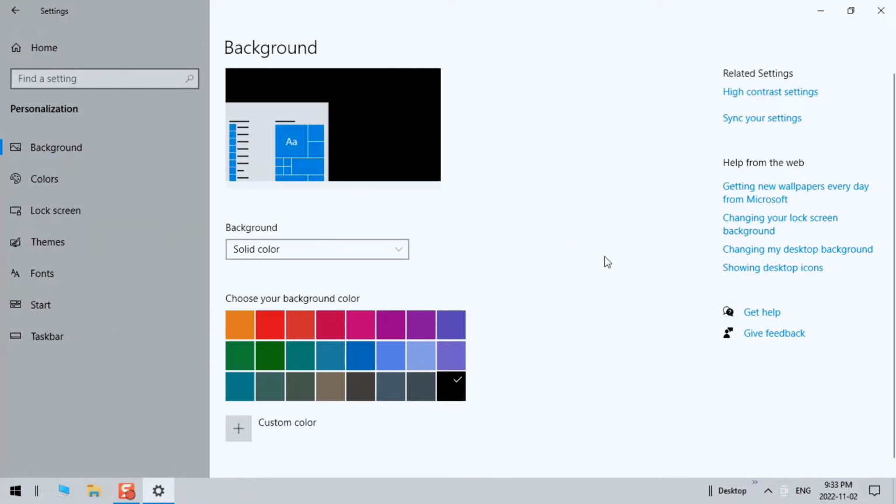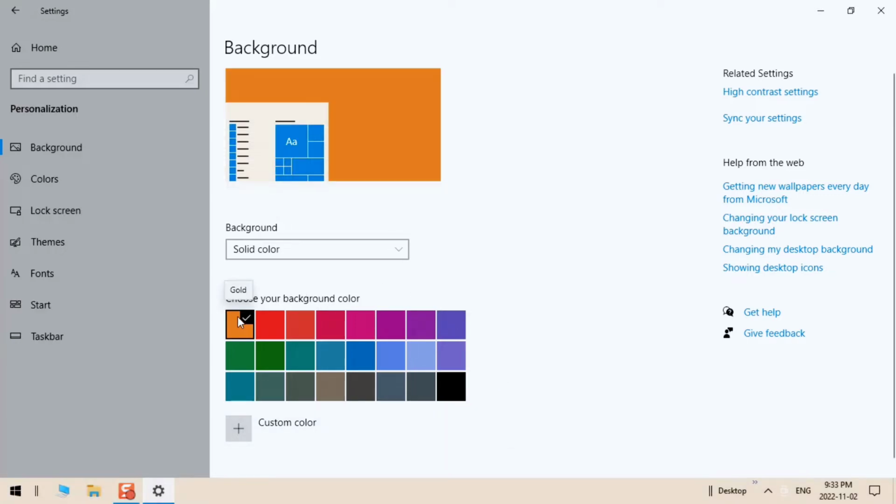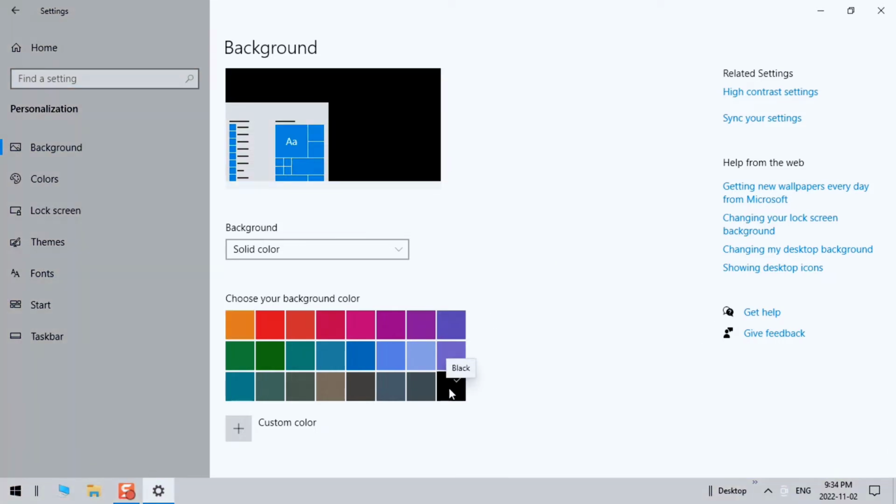Okay, and over here you can choose any color you want. I don't like this color, so I want this to be black, since I want it to turn into dark mode. So I'm going to click on black right here, and then